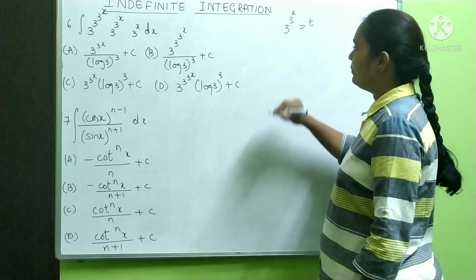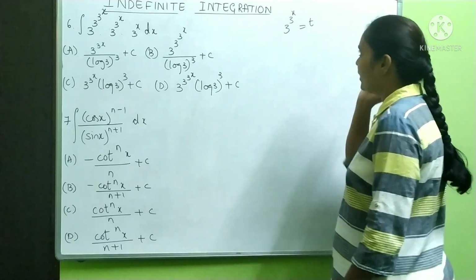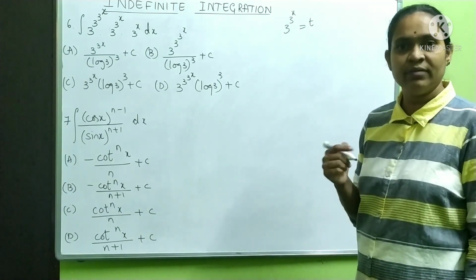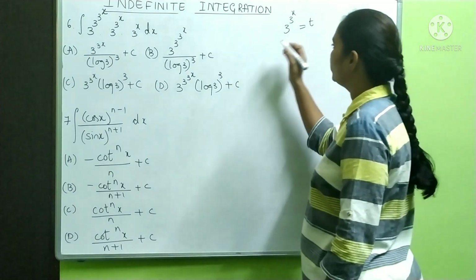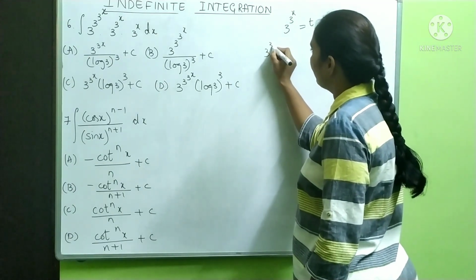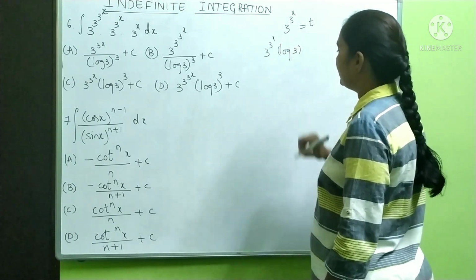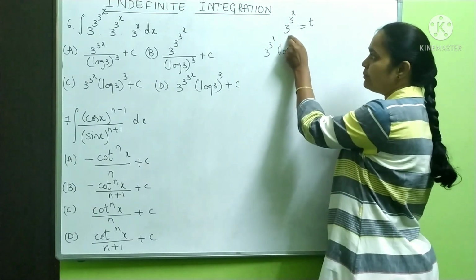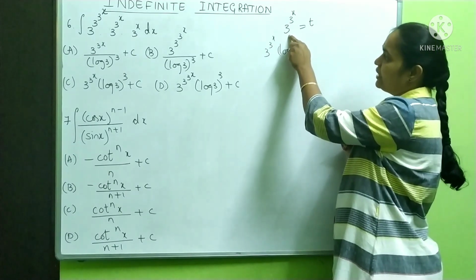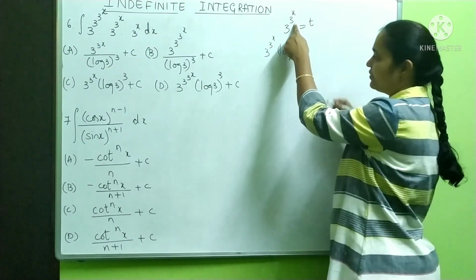So let me differentiate this. You know, differentiation of a power x is a power x log a. So according to that, it is 3 power x log 3. Okay, into, see, for this base 3 we have differentiated. Now for this base 3 I have to differentiate.